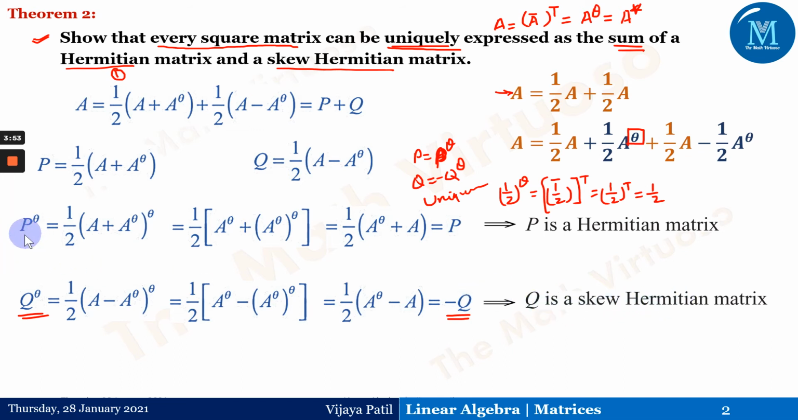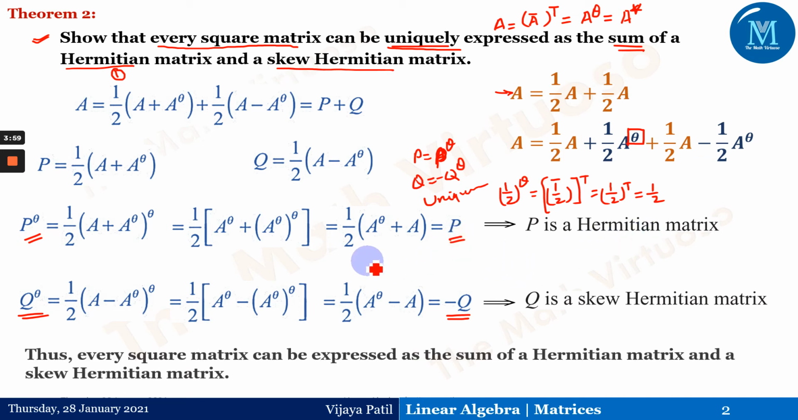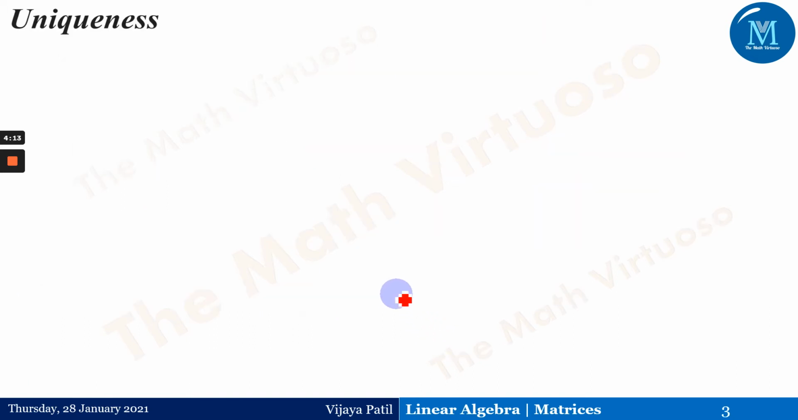And in the first case, we have got P to the power theta is the same as P. Therefore, P is a Hermitian matrix. Now this gives us the statement that every square matrix can be expressed as the sum of a Hermitian and a skew Hermitian matrix. What is left is the uniqueness. So we have to prove this uniqueness on the next slide.